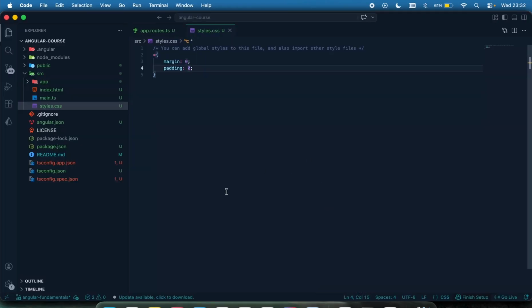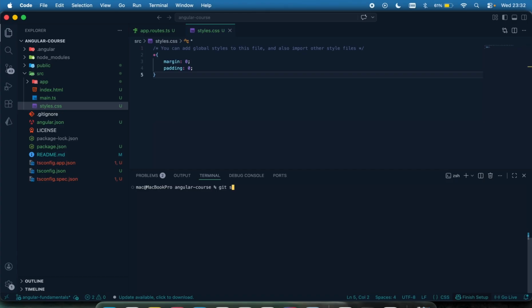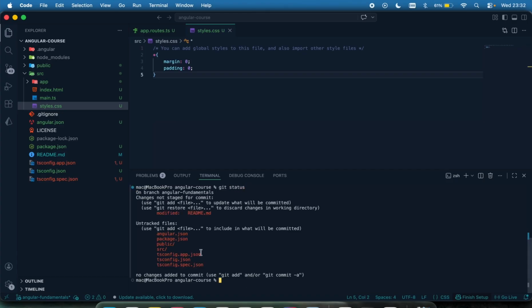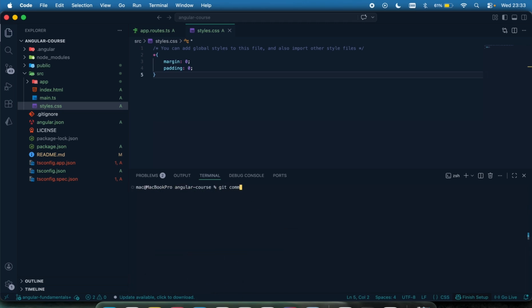So that's a little change we needed to do, and I'm going to push this to the repository. So I'm just going to pull this up right here, Control C to stop, and I'm going to do git status to see the change. You can see these are the files that were changed. I'm going to do git add dot, adding everything. Git status, let's check the files in the staging environment. Then git commit -m,